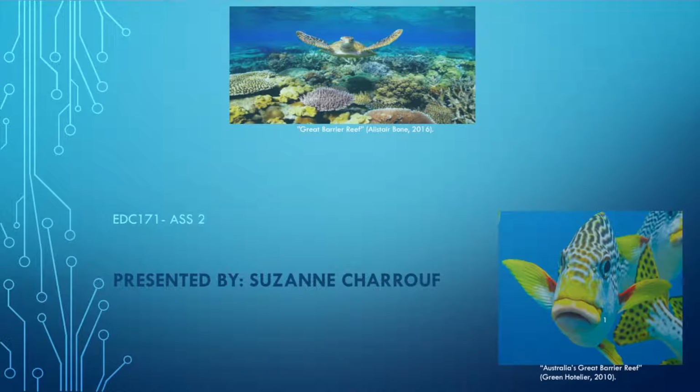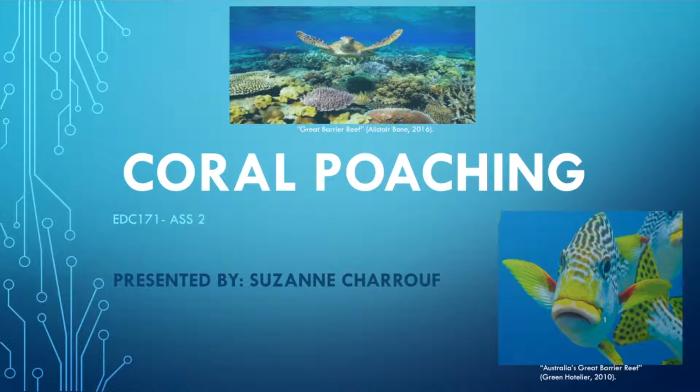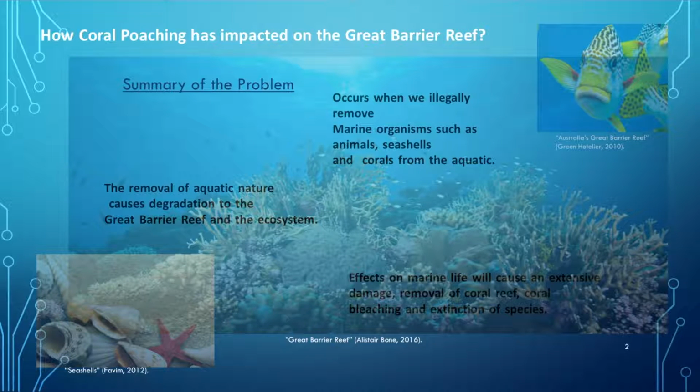In this project, I will be discussing how coral poaching has impacted the Great Barrier Reef, and I will investigate how coral poaching occurs and its effect on the reef. Firstly, coral poaching occurs when we illegally remove marine organisms such as animals, seashells, and coral from the aquatic. The removal of aquatic nature causes degradation to the Great Barrier Reef and the ecosystem.